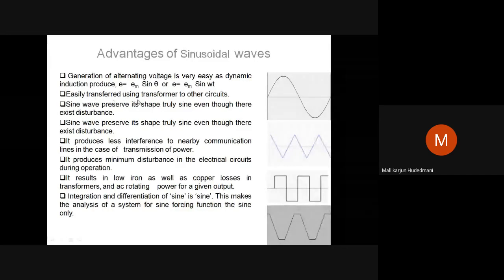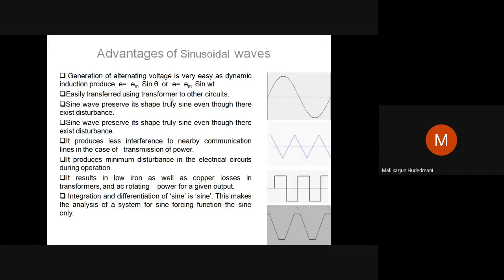It is easily transferred using a transformer to another circuit. It means you want to transfer the power from the generating station to the load center. Now imagine they are situated so far away. From there to the point of application, how do you transfer the power? Definitely you need to step it up and transmit it. Whenever there is a fall of voltage at a certain distance, again make a substation, step up the voltage and transmit.